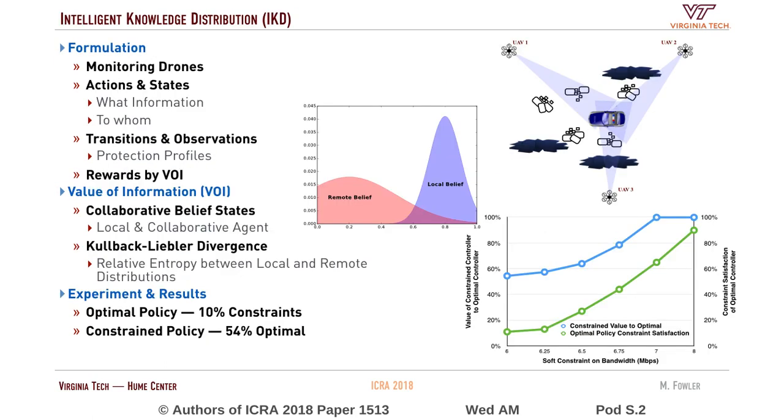In the formulation of the intelligent knowledge distribution, it's basically 3 drones that have heterogeneous sensor resources. And they've got to figure out what sensor information is more useful to which one of the other UAVs. The value of this information, or the rewards that drive the constrained action POMDP, are basically looking at the KL divergence between what the local beliefs are and what that agent believes the remote belief of the other agent is.